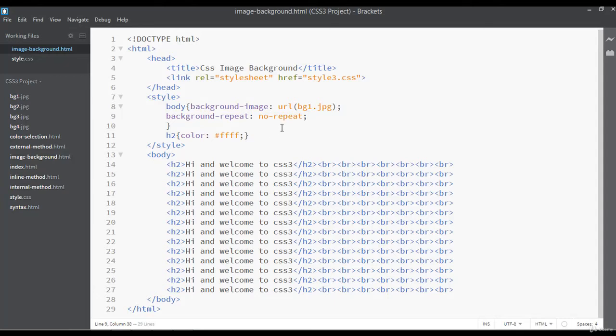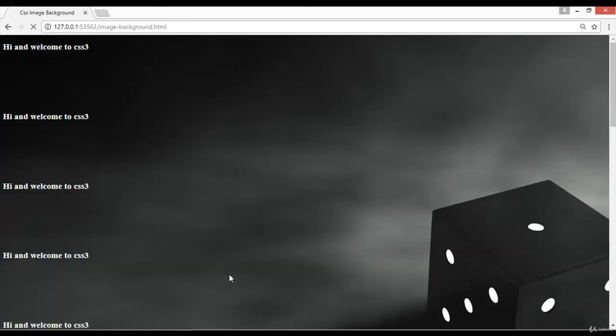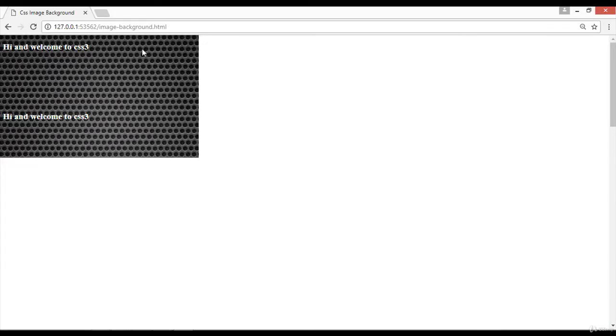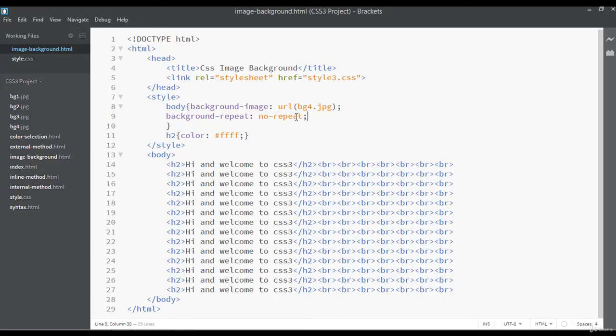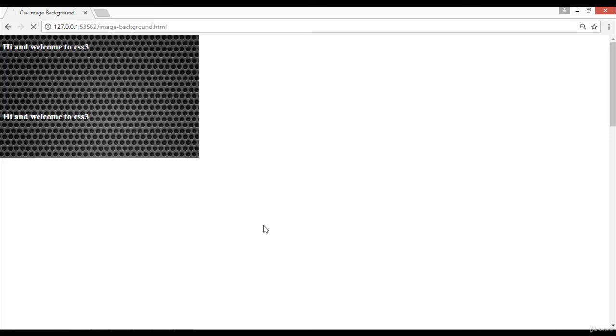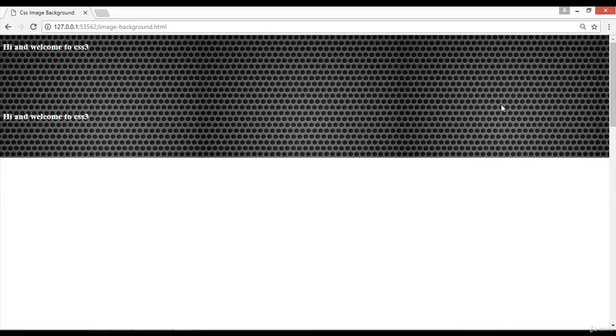So let's change the image here. I'm going to use image number 4. You can save and refresh. So this is an image with a small size. I want to repeat this image, background-repeat, just repeat-x, horizontally, not vertically, just horizontally. I refresh. Now it is repeated only horizontally.